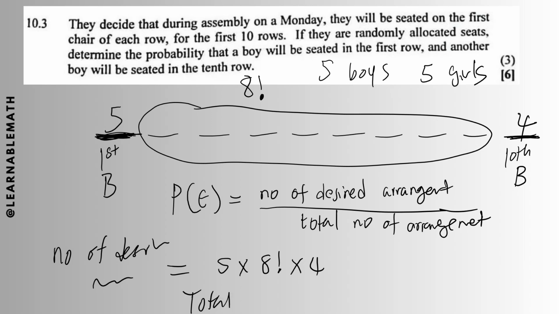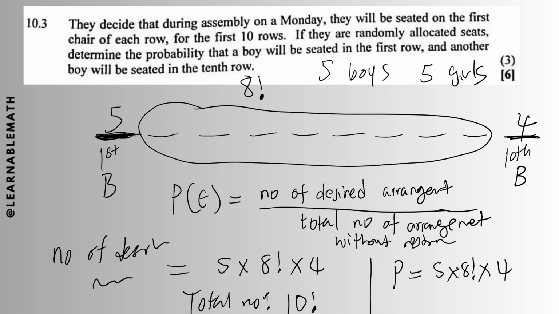So the total number of arrangements here, if we are to arrange them anyhow without a restriction, here we are saying without restriction. Okay, total number of arrangements without restriction, just 10 people seated anyhow in these rows. It will just be 10 factorial. So you can clearly see that the probability here will be 5 times 8 factorial times 4, which is the number of desirable arrangements, divided by the total number of arrangements without restriction, which is 10 factorial. Okay, so we can just simply punch our calculator and check how likely this is.